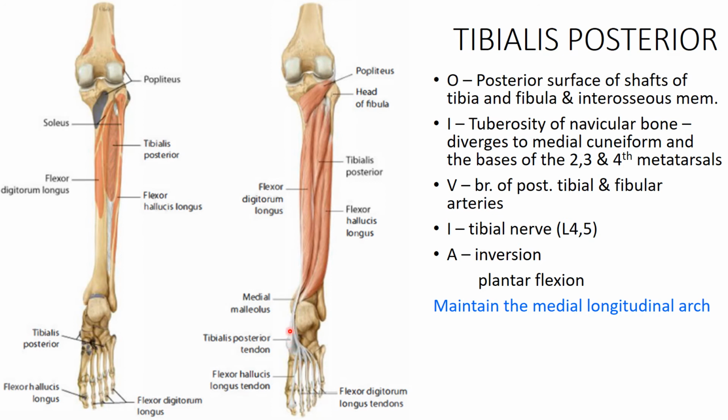In the sole, it is divided into two divisions, a superficial and a deep. The superficial fibers are the direct continuation of the tendon, and they are attached to the tuberosity of the navicular and the adjacent medial cuneiform, on the inferior surface of the medial cuneiform. And the deeper lateral fibers diverge and are attached to the intermediate and lateral cuneiform and the bases of the second, third and fourth metatarsals.